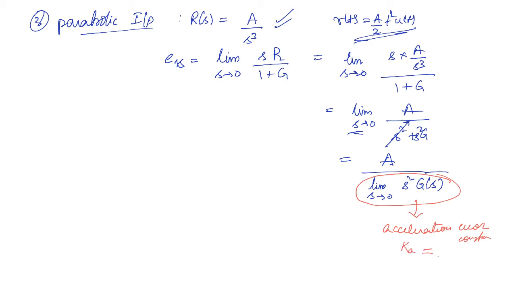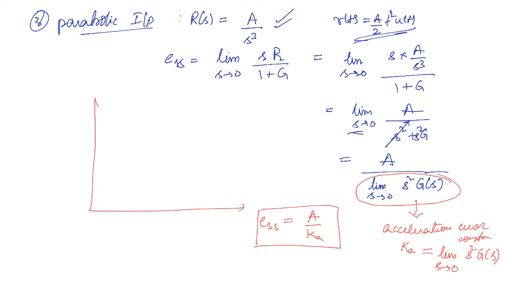So Ka is equal to the limit s tends to 0 of s squared G(s), and the steady state error ess is equal to A by Ka. This is for a parabolic input only. If you have a parabolic input like this, the output will be something like this. The error that we are seeing here is ess, given by A by Ka.